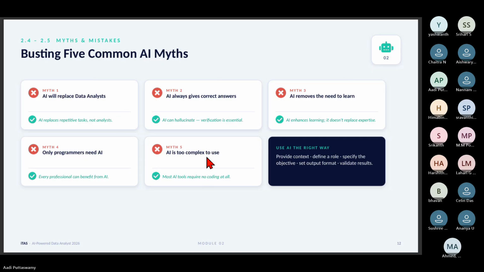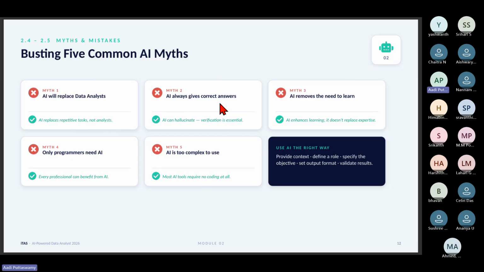Right, people. So 5 myths, which is very important. After this, I'll stop. Myth one: AI will replace data analysts. AI replaces repetitive tasks, not analysts. Understood? It will help me, it will assist me.